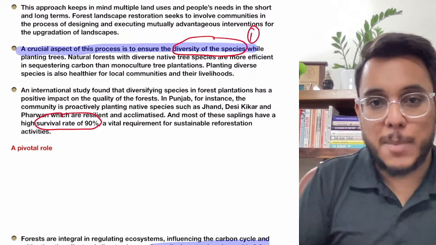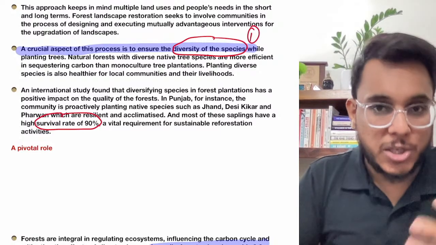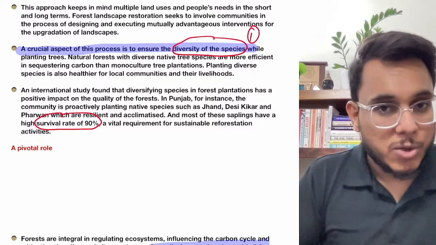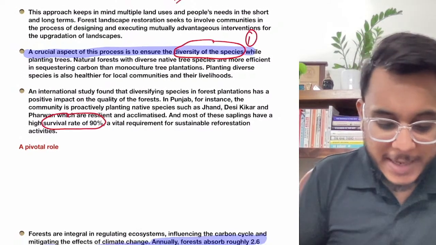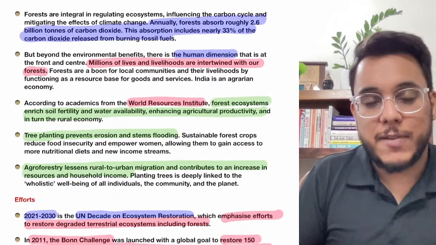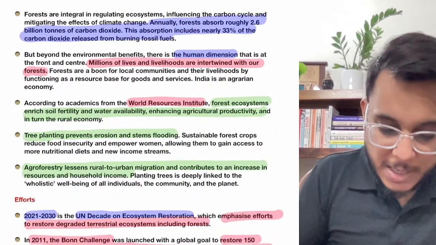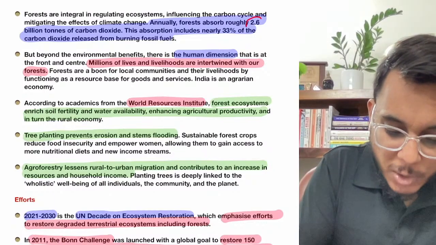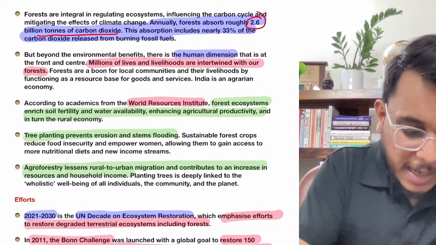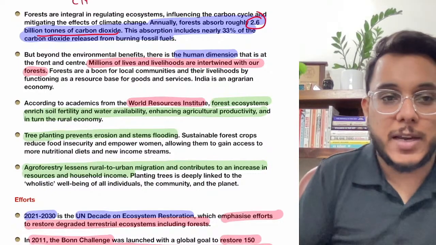Sometimes what happens, we bring exotic species, the species which don't belong to that area, and then it disturbs the entire ecology. So therefore, planting native trees is very much important. Now there are certain facts on how the forest can help. So guys, annually forests absorb around 2.6 billion tons of carbon dioxide. So in order to achieve carbon neutrality, forests are very much helpful.